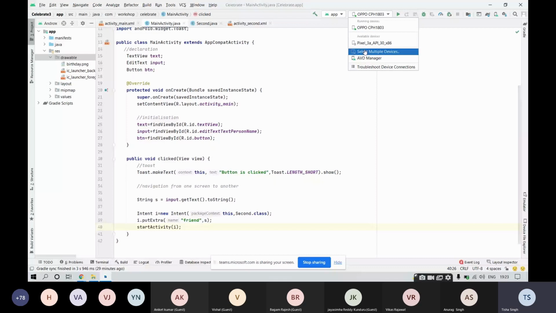I will be recommending those folks who have 4 GB RAM in their system to make use of their physical device like their mobile phones. And for those who have a sufficient amount of RAM and configuration, do make use of this AVD. Now for those who want to try this AVD, let me tell you how you can set up the AVD. Go inside this AVD manager.